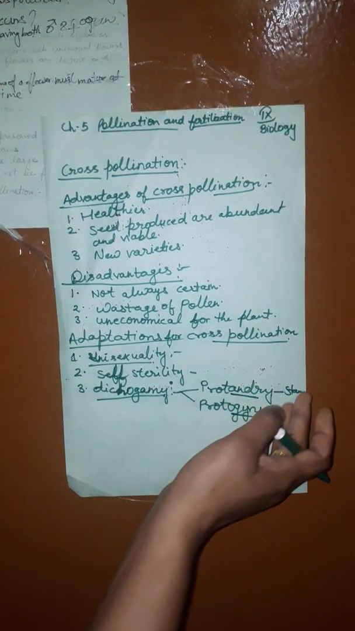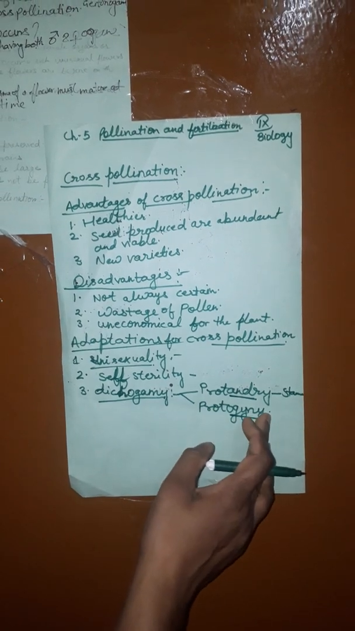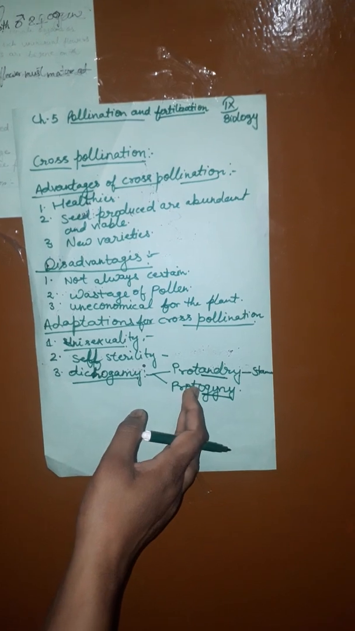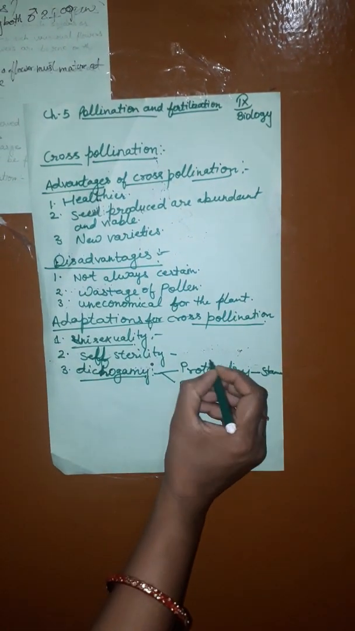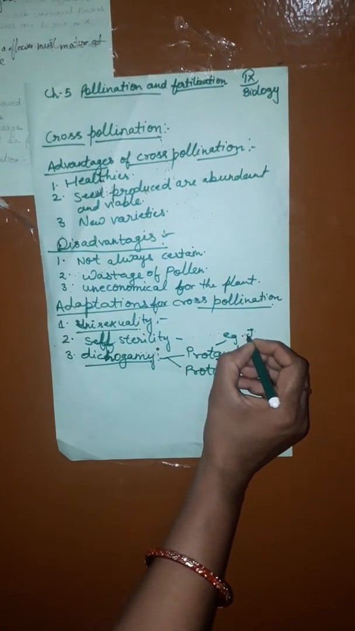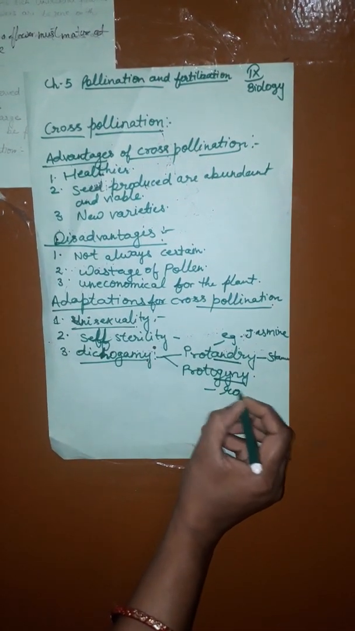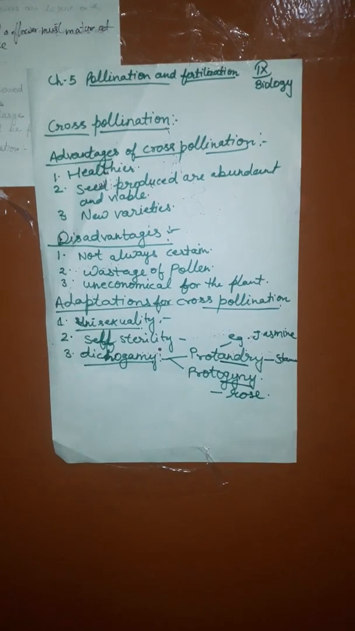So protandry is when the stamen matures earlier than the stigma, and protogyny is when the stigma matures earlier than the stamen. For example, protandry is seen in jasmine and protogyny in rose. Next is hercogamy.